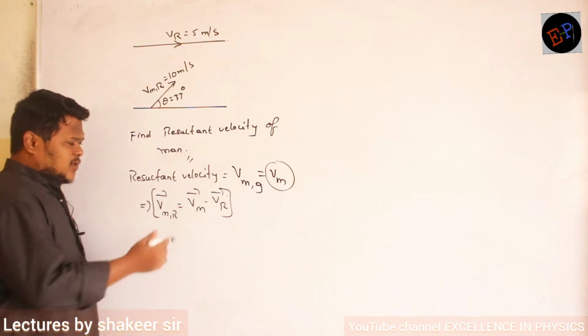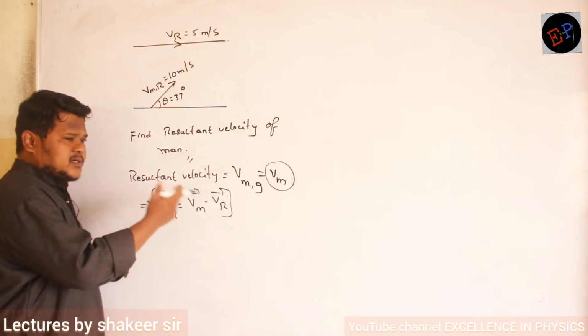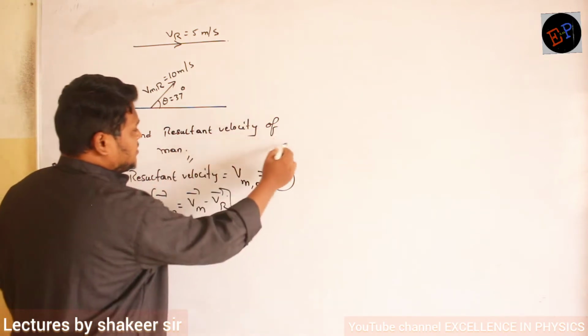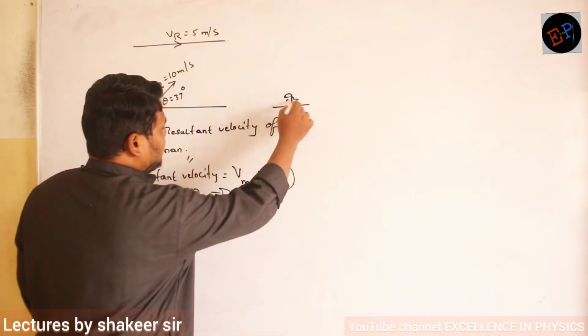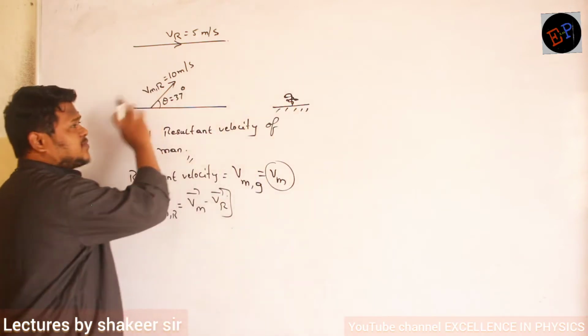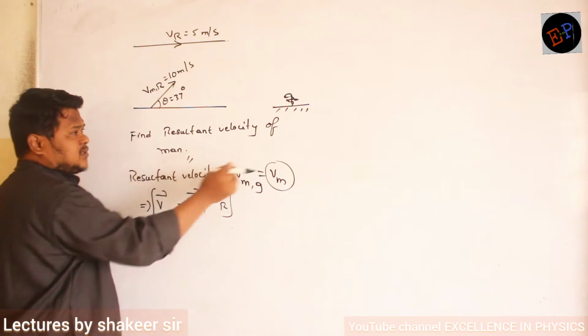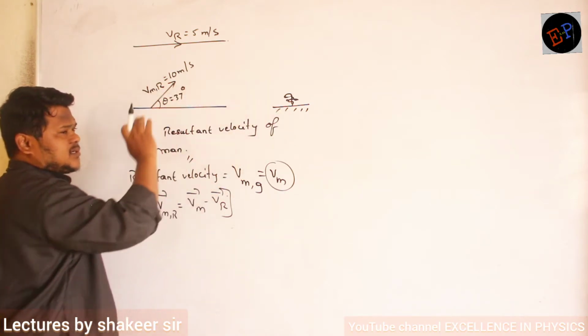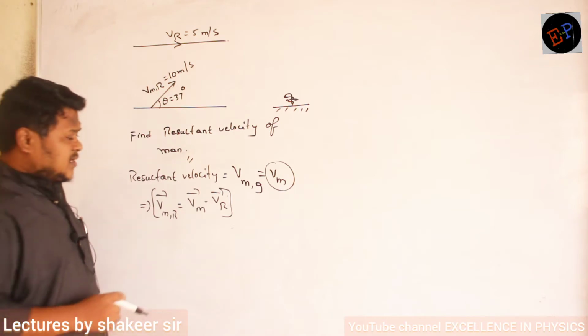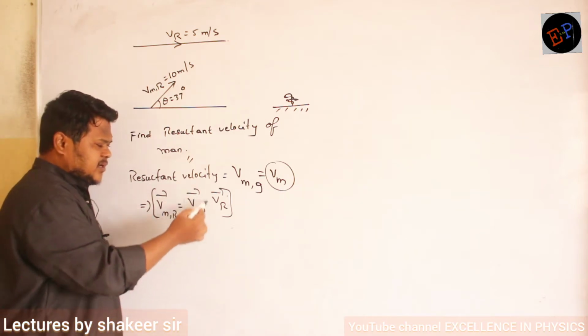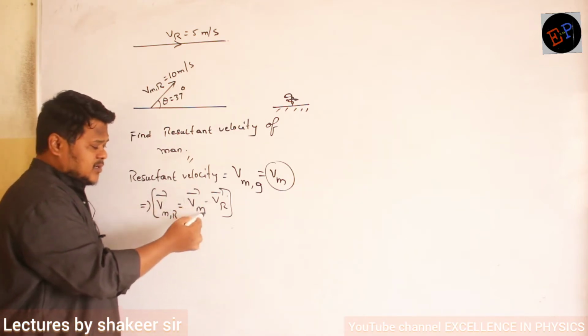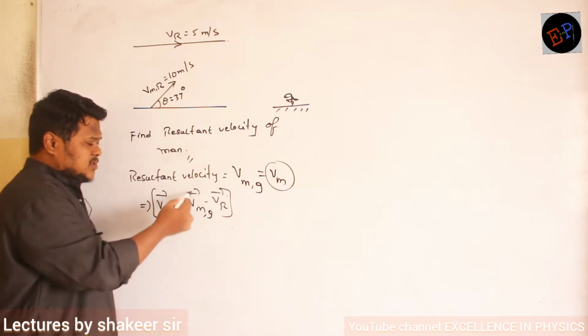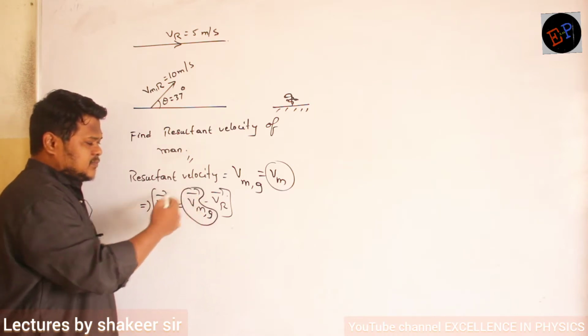So here, what is that velocity which I require? Resultant velocity. That is, when the observer is standing on the ground, clear? And if he is observing this man or the swimmer or the boat, then how the velocity of the man appears to this observer is called the resultant velocity. So velocity of man with respect to ground is nothing but Vm only, or you can write Vmg also. So this is what I require. Are you able to understand?